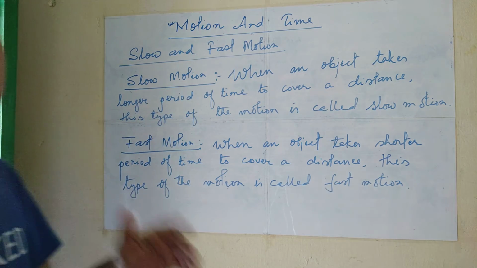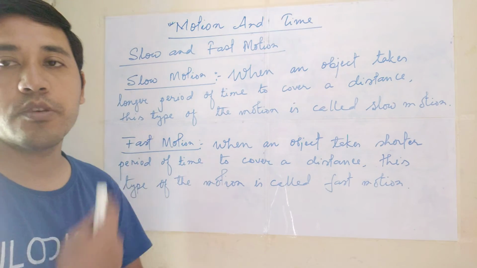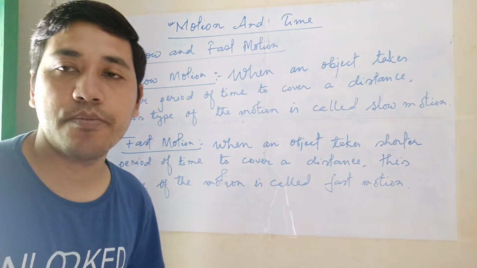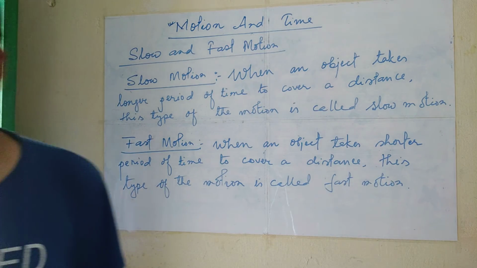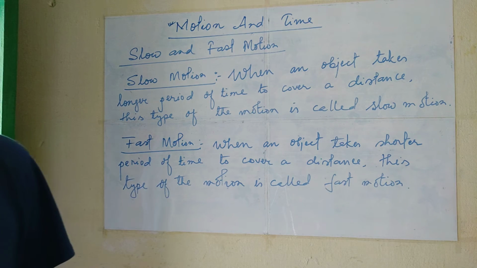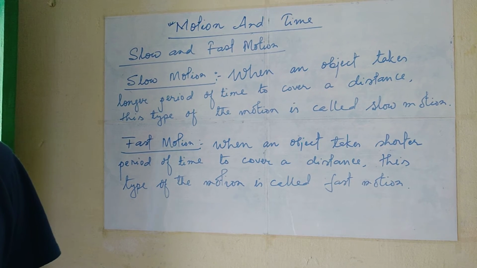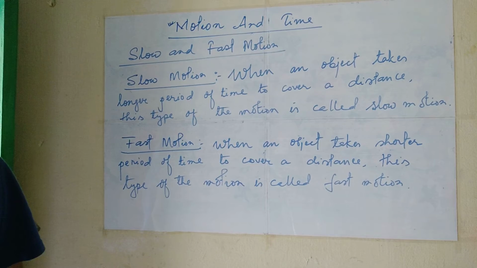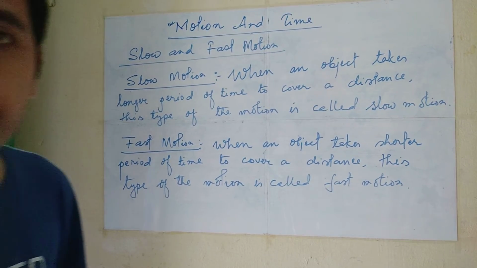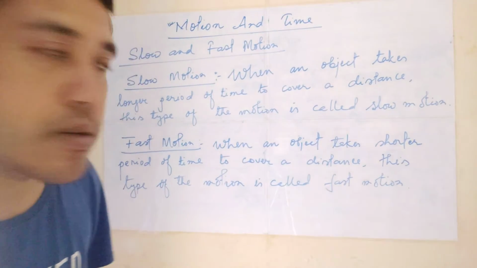Slow motion means it takes the longer period of time. Fast motion means it takes the short period of time. Okay, please copy this one. Done.